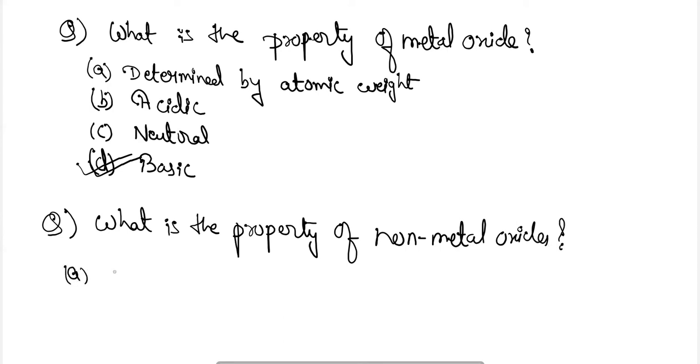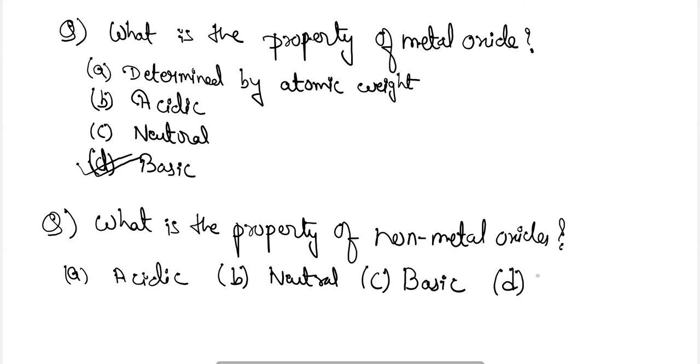A, acidic, B, neutral, C, basic, D, amphoteric. So try to answer this question by pausing the video. The answer for this question is that non-metal oxides are generally acidic in nature, because they produce acids when they are dissolved in water.